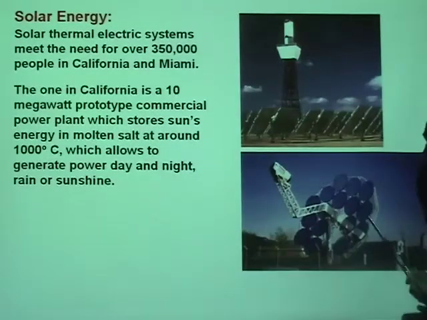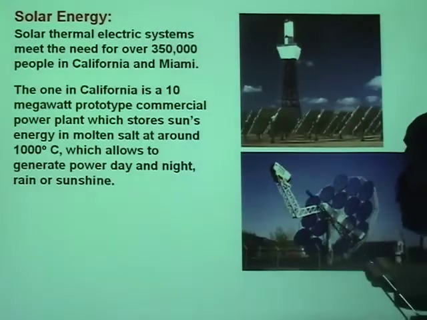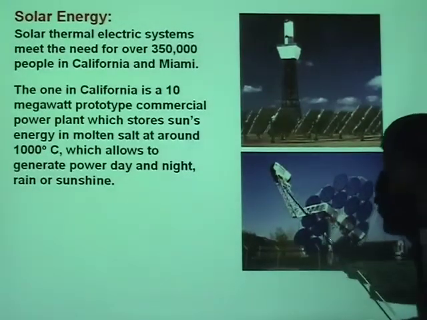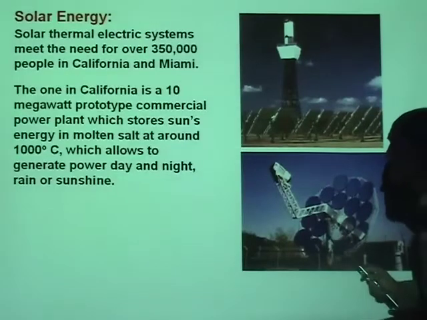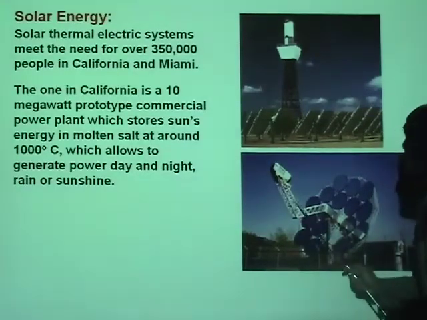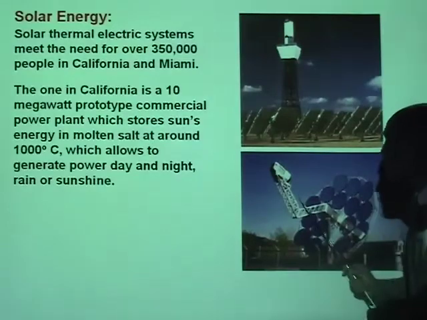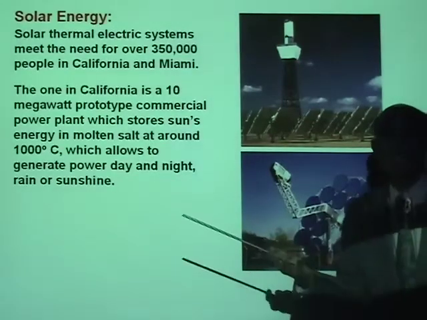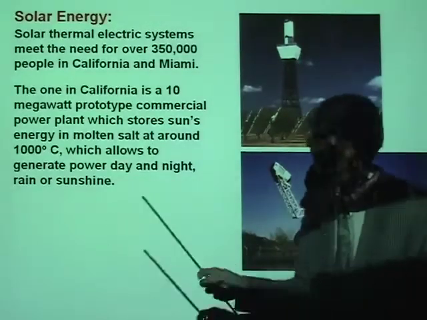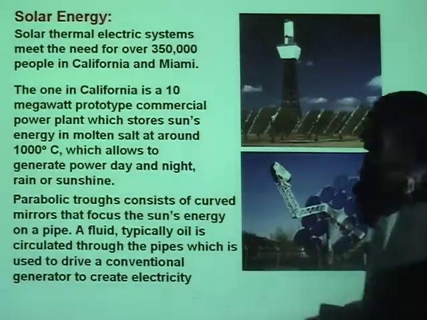Another kind of solar collector, if you notice, all these parabolic mirrors reflect heat onto a central axis. And if there is a pipe running water there, that water will boil with that heat. You can actually collect a tremendous amount of heat that way and boil water.